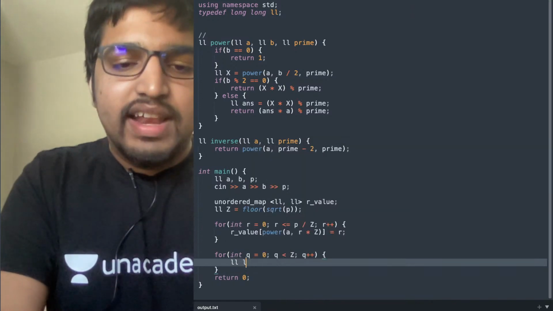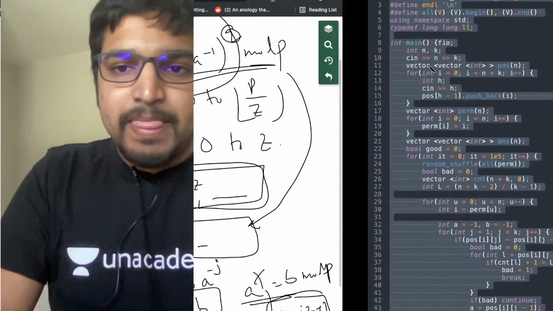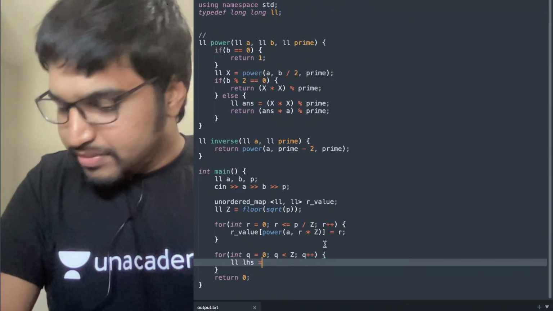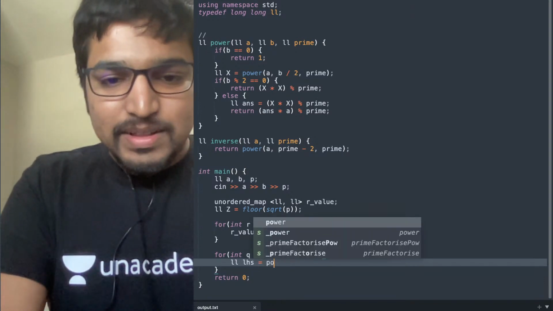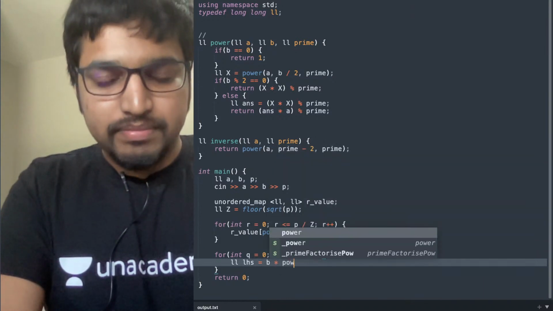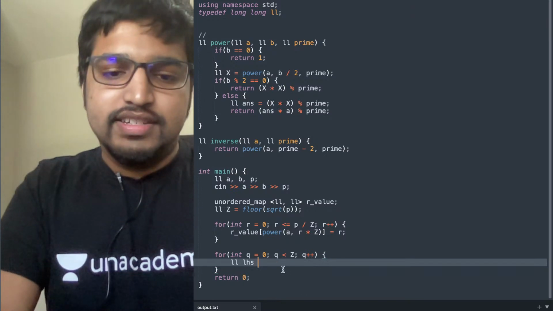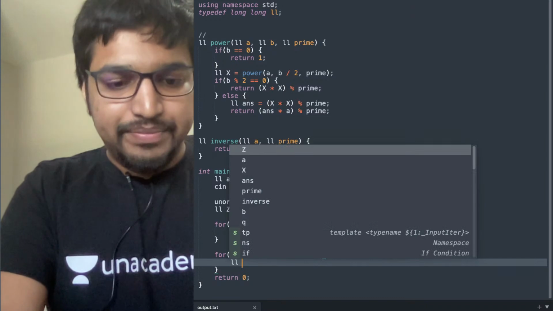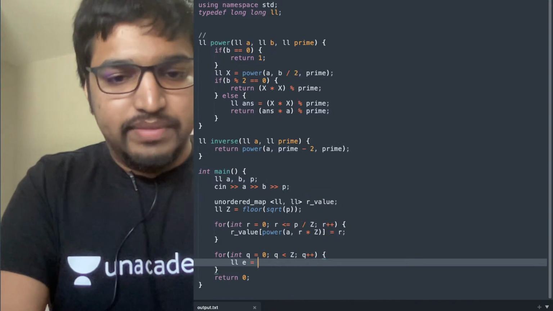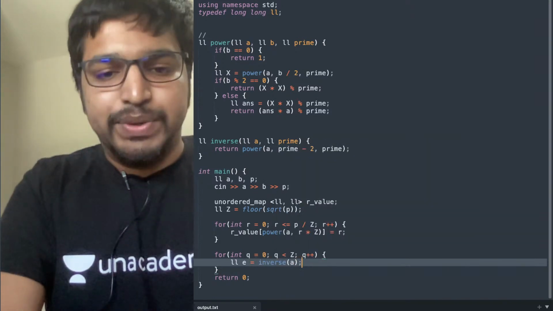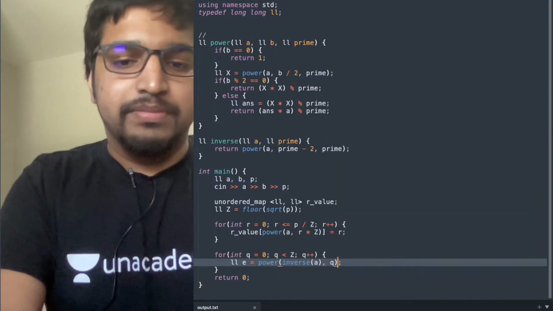what is LHS? LHS is basically this part, b into a power minus 1 power q. You know what, I'll just LL e equals power of a, inverse of a, basically inverse of a power minus 1, power of inverse of a comma q.